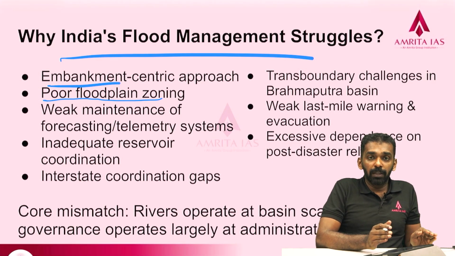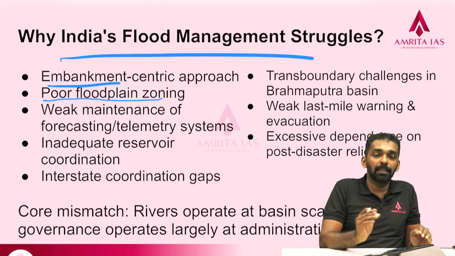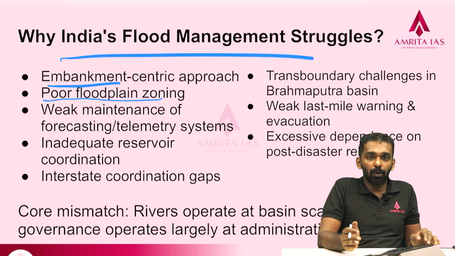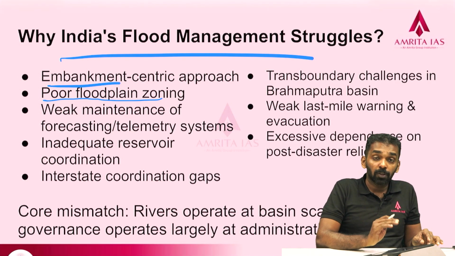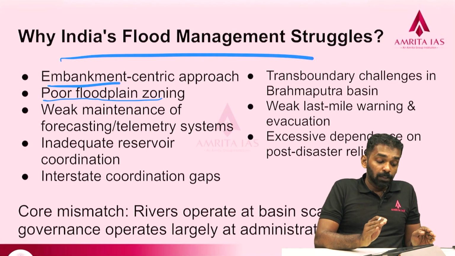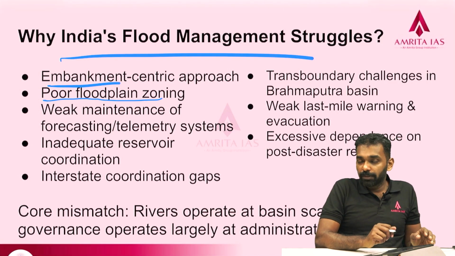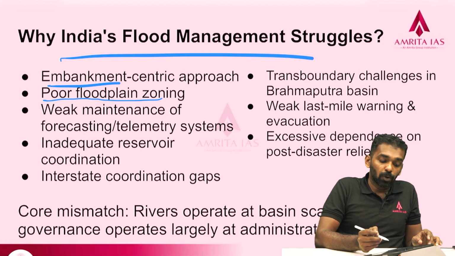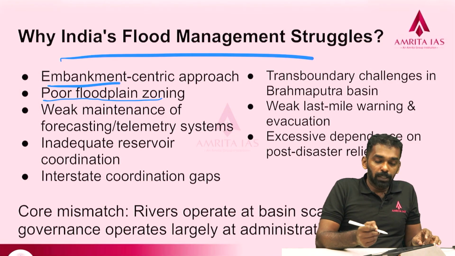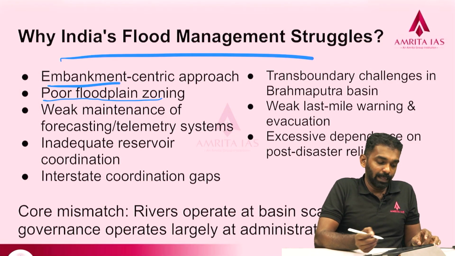With proper zoning, we can restrict certain activities in the more hazard-prone regions. But floodplain zoning as well as management is very poor in India, so it compounds the effect and creates a cascading effect.